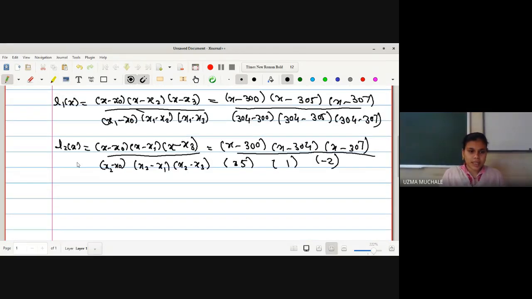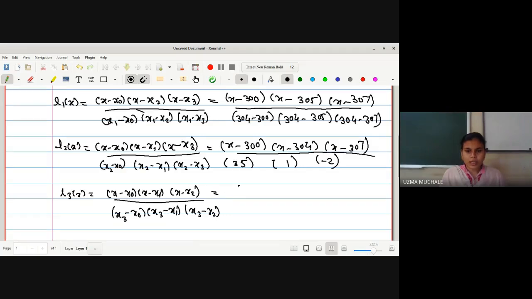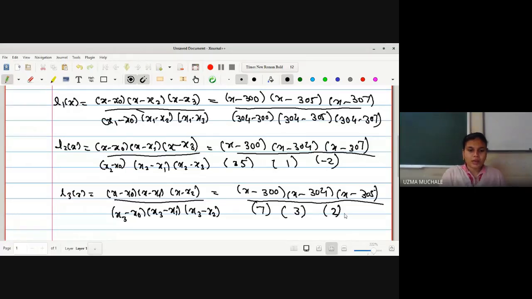The last one, that is L3 of x, we will find, which is x minus x naught, x minus x1, and x minus x2, divided by x3 minus x naught, x3 minus x1, x3 minus x2, which is equal to x minus the value of x naught, 300, x minus the value of x1, 304, x minus x2 is 305, divided by 307 minus 300, which is 7. 307 minus 304 is 3. 307 minus 305 is 2. Okay, now we have found all those values.